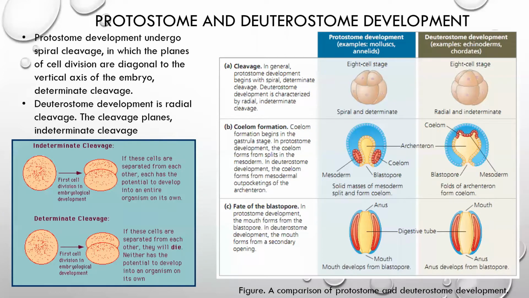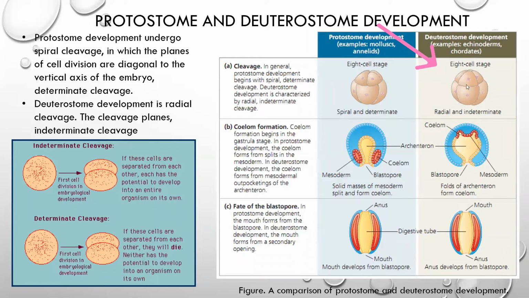In case of cleavage, we have two different types of cleavage, spiral cleavage and radial cleavage. In spiral and determinate cleavage, these cells are spirally arranged, and if we separate all these cells from each other, none can successfully transform into an independent individual.